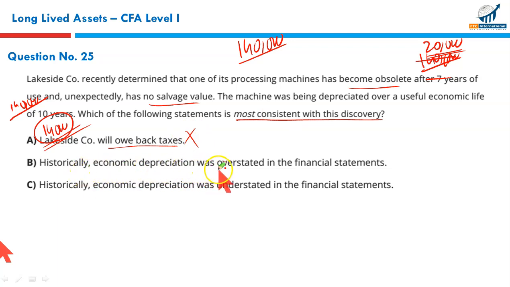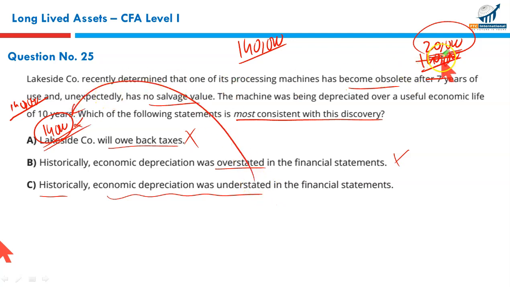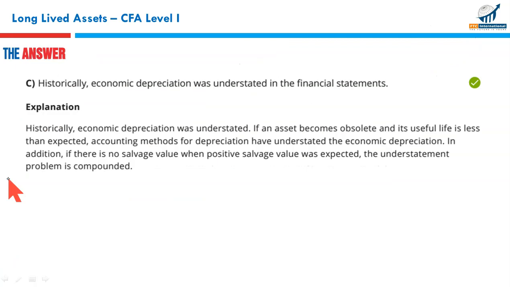Historically, economic depreciation was overstated? No. Economic depreciation was understated. Depreciation should have been 20, not 14. Incorrect. Historically, economic depreciation was understated. We had been charging 14, whereas the depreciation should have been 20. C is the correct option.